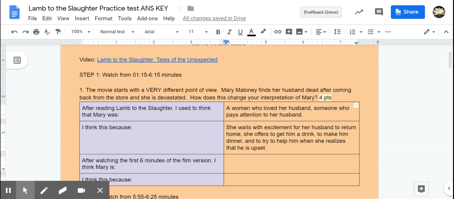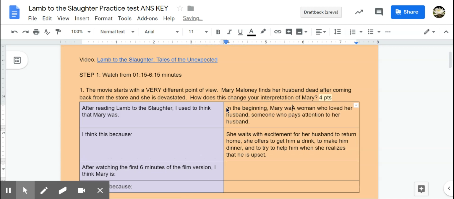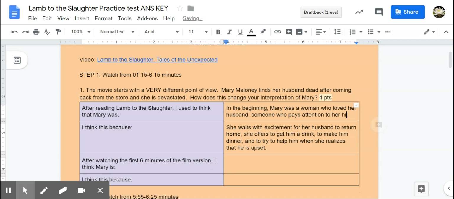So I would actually go back during a test and add in a transition, something like, in the beginning, Mary was a woman who loved her husband, someone who pays attention to him. And this is how you revise as you write.